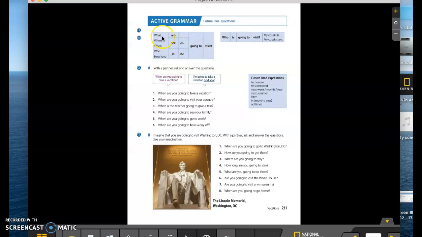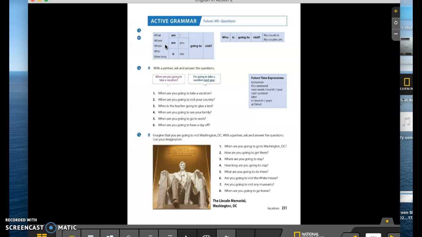For example, let's go over some of this pronunciation. What am I going to visit? I am going to visit a museum, or just a short answer, a museum. For a what question, we need a noun or a thing as the answer, a museum. Where are you going to visit? I am going to visit Paris. We need a place for a where question.